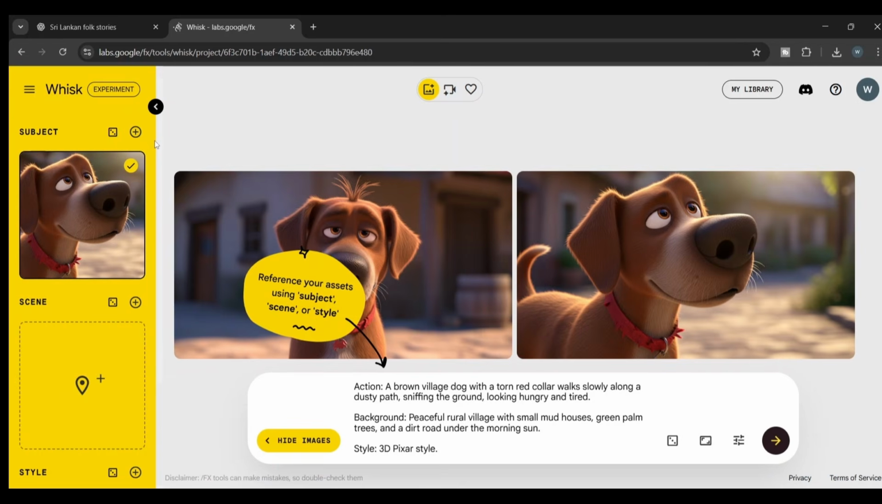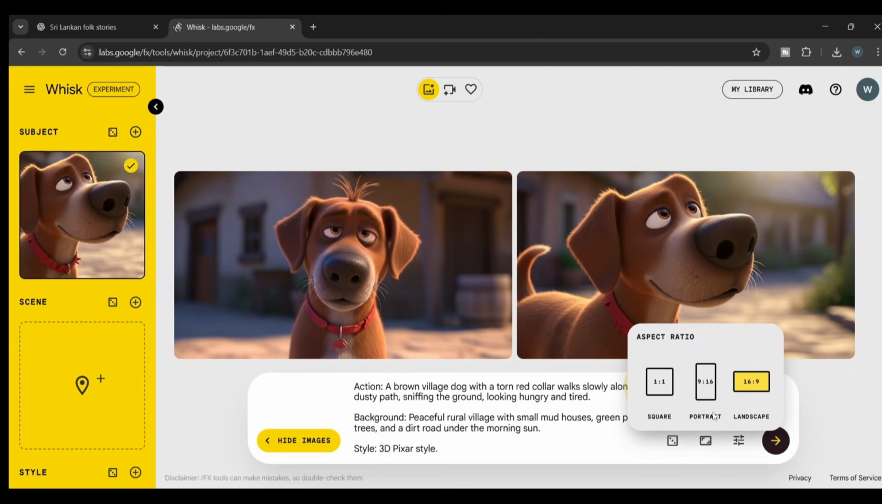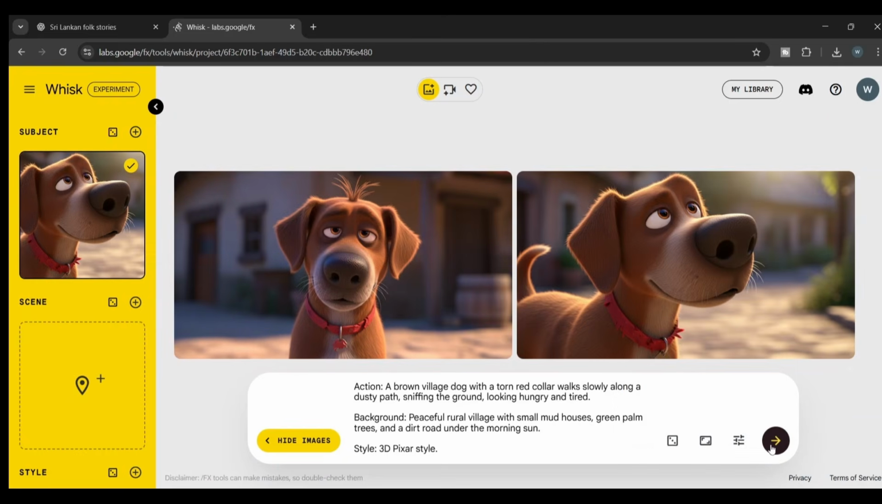So, in my first scene, there's only this dog, so I uploaded his image. If there are additional characters in your scene, click on this plus icon and upload the corresponding images for the rest of the characters. Right, so if you've completed that part, all you have to do is select the aspect ratio as landscape, just like before, and press enter.